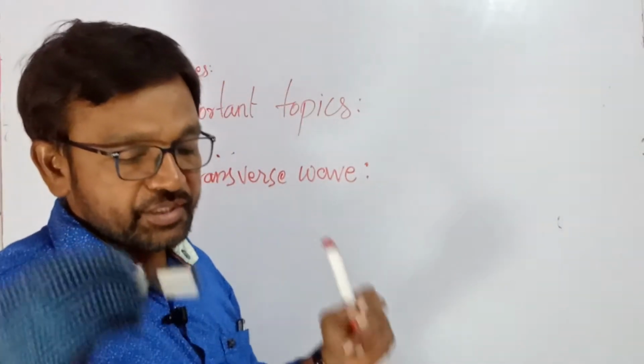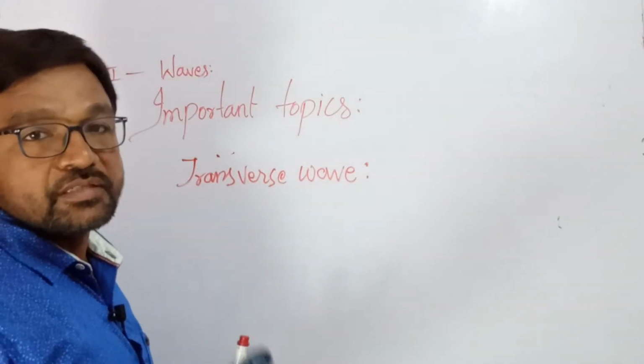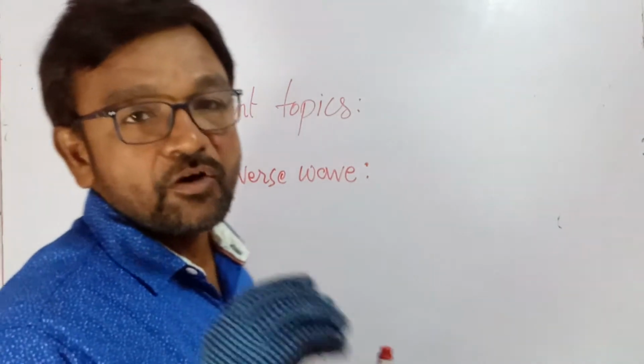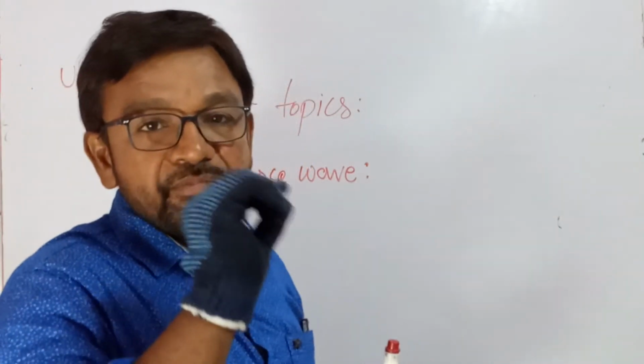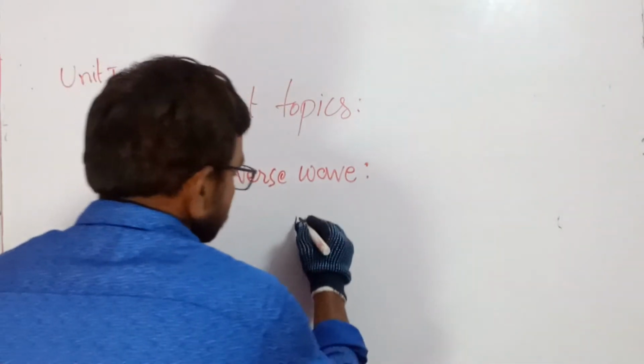If the constituents of the matter, or medium, whatever it may be, oscillate, it means that in the medium some particles are there, and they will be moving like this.